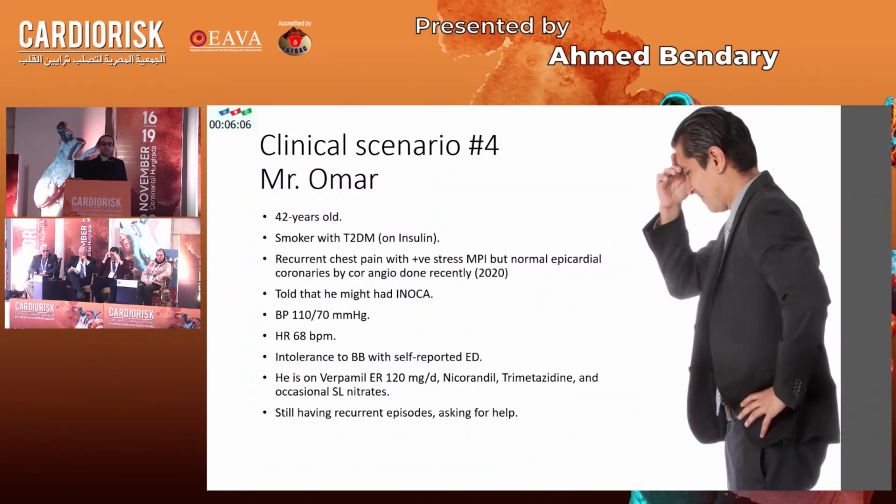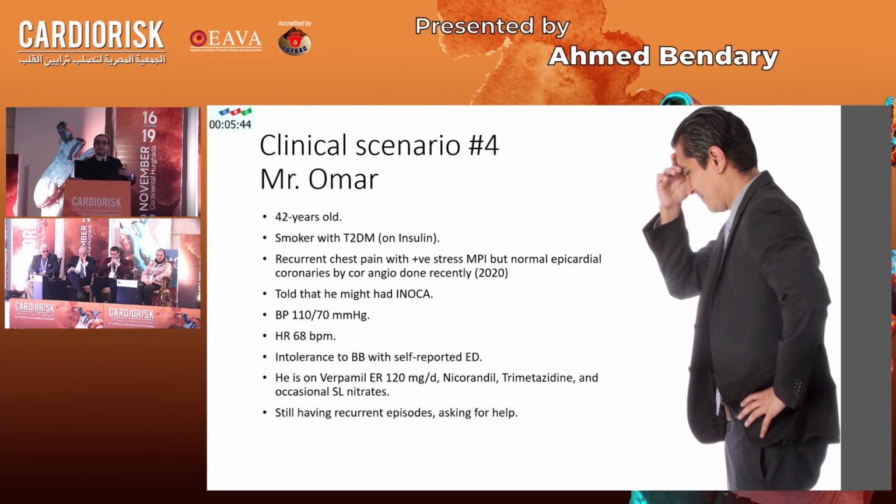The fourth case is Mr. Omar. He is 42 years old, smoker, type 2 diabetes on insulin. He had recurrent chest pain with positive stress test, but normal epicardial coronary arteries in recent coronary angiography. This is a typical case of ischemia with no obstructive coronary arteries, and we do also see these cases.